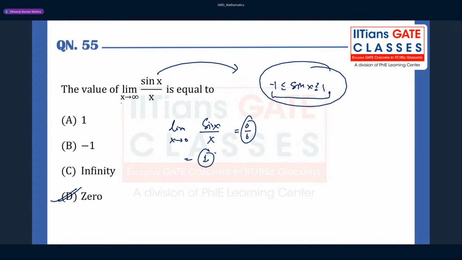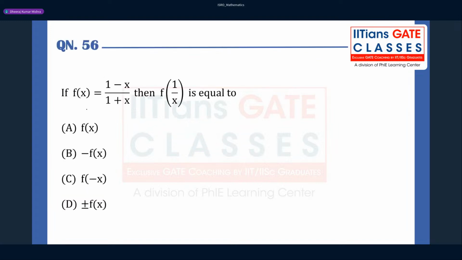But since they have given the limit x tending to infinity, your numerator is going to be oscillating between -1 and 1. Your sine x cannot be greater than 1. It always oscillates between -1 and 1. These are facts that you have to always accept. But when you look at the question, you should be able to recall your facts. Yes, fine. Let us move ahead and take up the next question. Yes, Pioneer, please try this question.